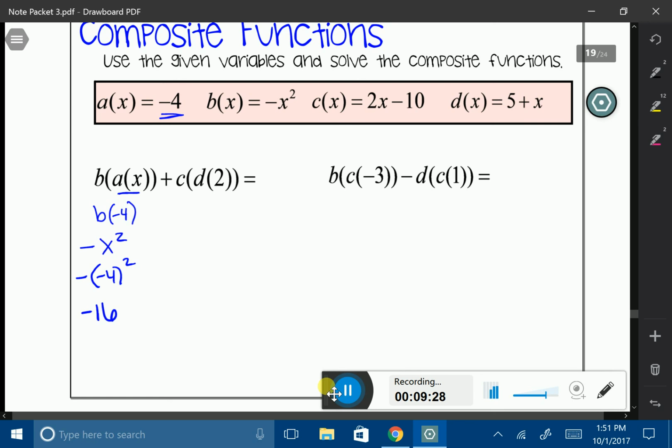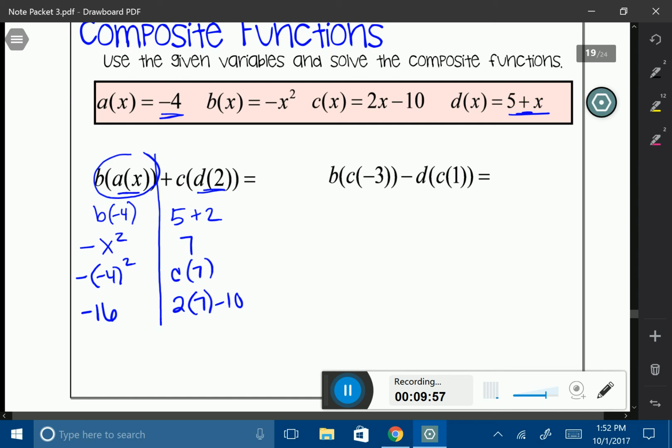So this first section here, I'm just going to kind of draw a little line. That first little chunk here, the answer is negative 16. But now let's go ahead and do the other side. All right, the inside says d of 2. So really what I want to do is 5 plus 2, working with my d function. So that's going to equal 7. So now I want to know, what is c of 7? So c of 7, I'm going to go ahead and substitute that in. 2 times 7 minus 10, which will give me 14 minus 10, which will give me 4.